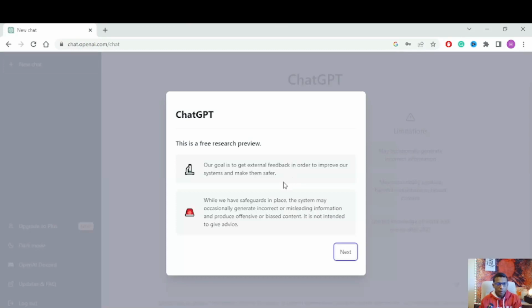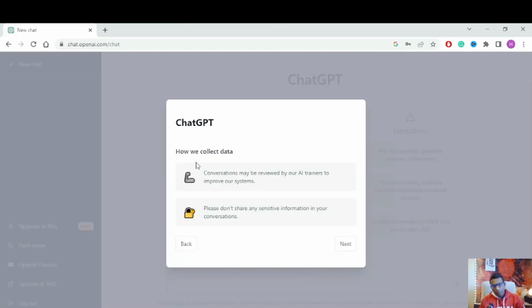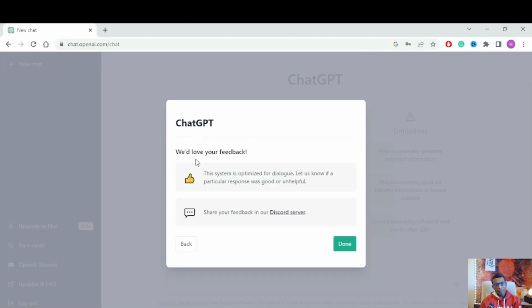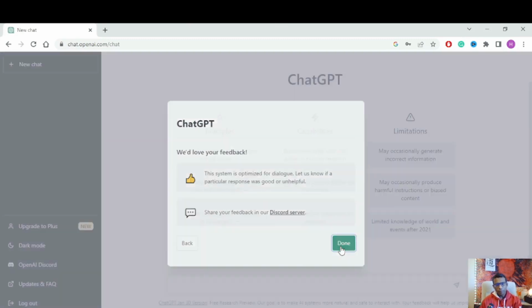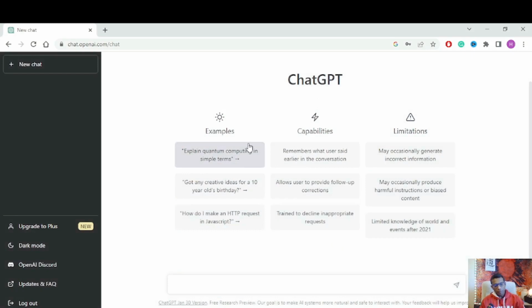After you log in, you go to a page like that. I'm going to click next. Going to the next page, how we collect data, go to next. ChatGPT says we love your feedback, going to done. After you fill up all details, the OpenAI website looks like that, your dashboard, and you can start chat.